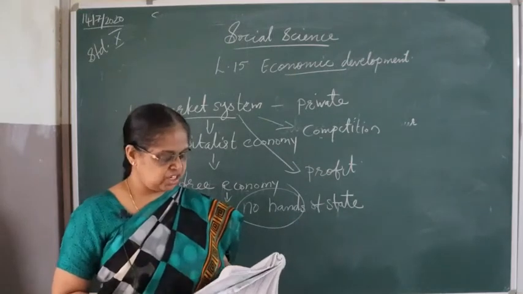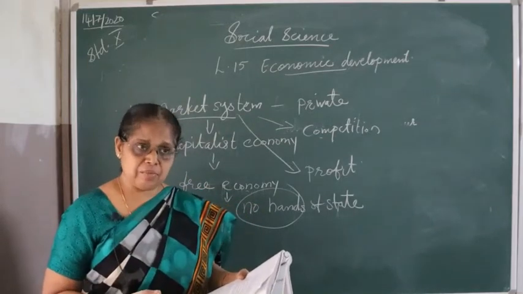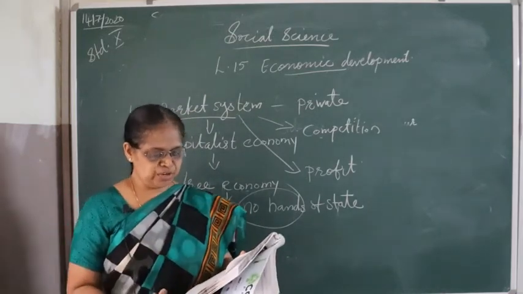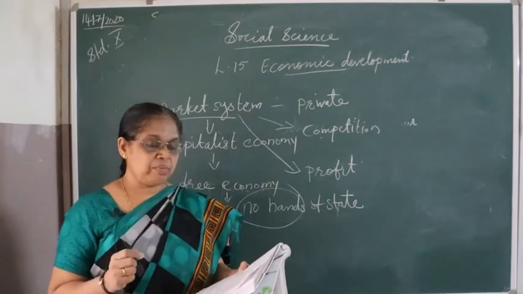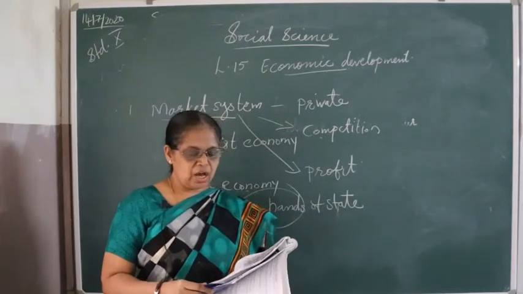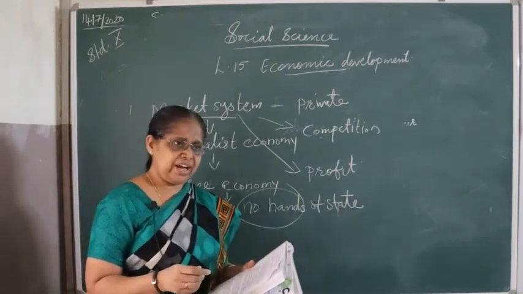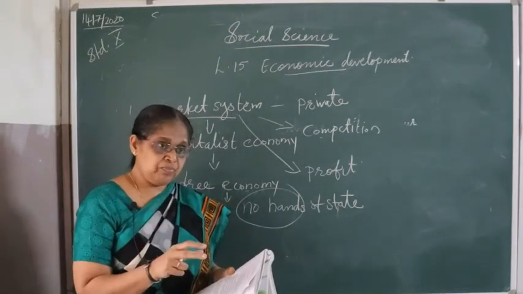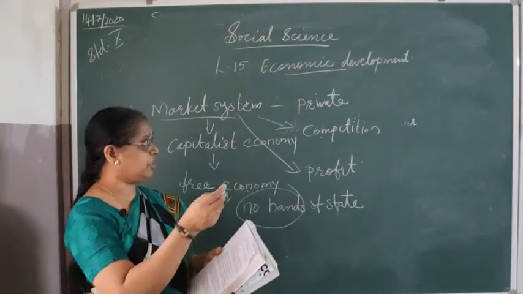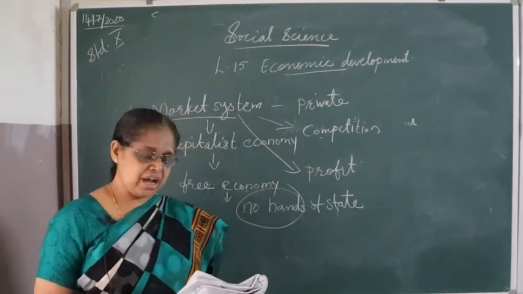Then abundant production, and new explorations keep on taking place continuously in the economy because competition is there. They have to make new researches or new explorations. As a result, economic development becomes faster and quality of things improves because of the competition. If we see the things in the market also, even though the use of the things is the same, the quality of the thing is different. So in each and every item we can see that. So people go after quality, and through this market mechanism people get good quality items.